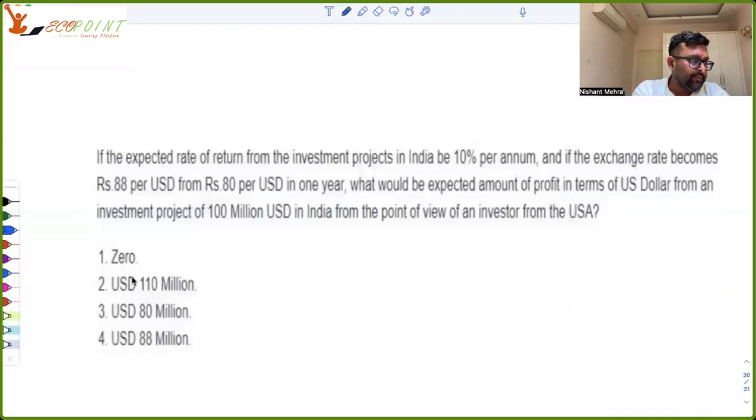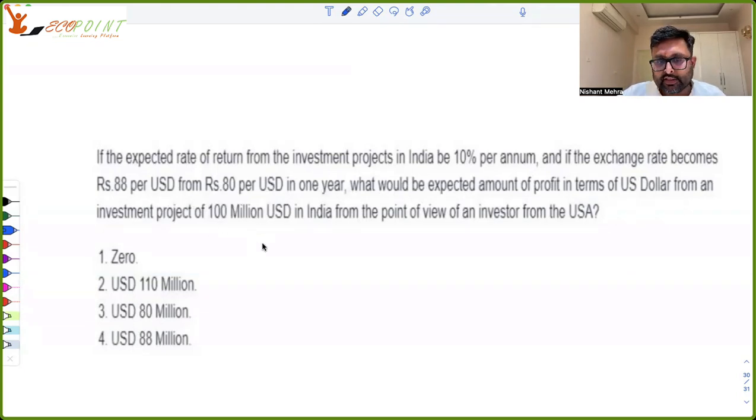If the expected rate of return from investment projects in India be 10% per annum, and if the exchange rate becomes rupees 88 per USD from rupees 80 per USD in 1 year, तो पहले 80 rupees per dollar था, अब 88 rupees per dollar है. What would be the expected amount of the profit in terms of US dollar from an investment project of 100 million USD in India from the point of view of an investor in US?